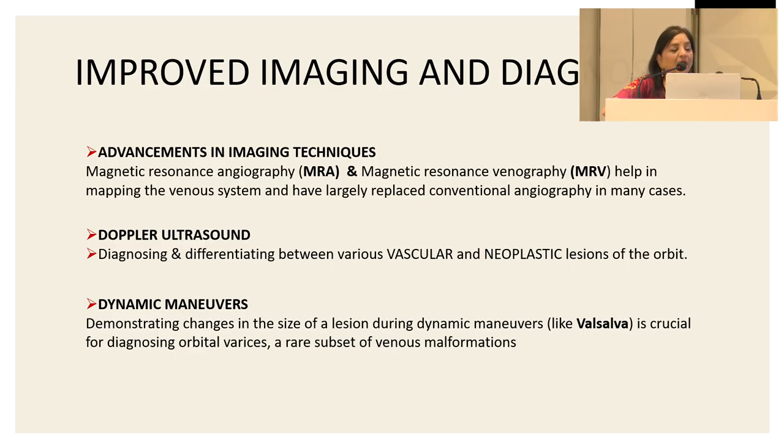Color Doppler ultrasound helps in diagnosing and differentiating between various vascular and neoplastic lesions of the orbit. And dynamic maneuvers can be applied. So demonstrating changes in the size of the lesion during dynamic maneuvers like Valsalva is crucial for diagnosing orbital varices, which is a rare subset of venous malformations.